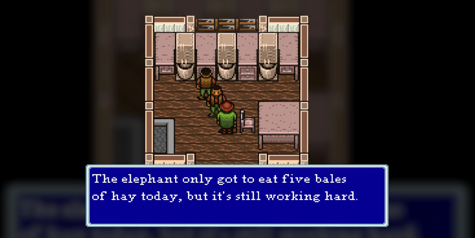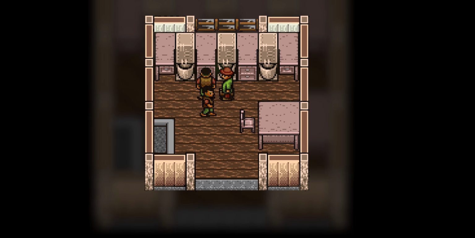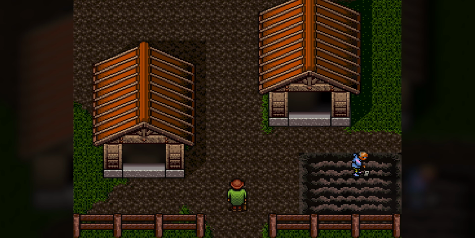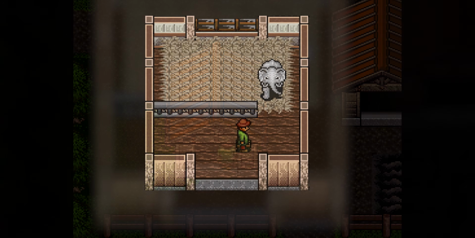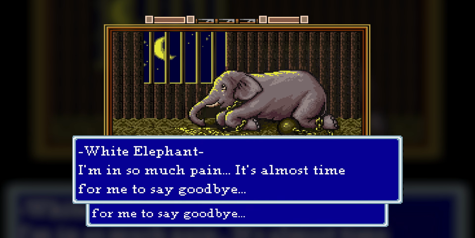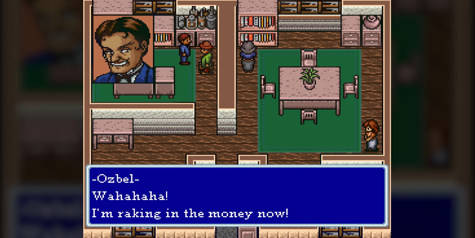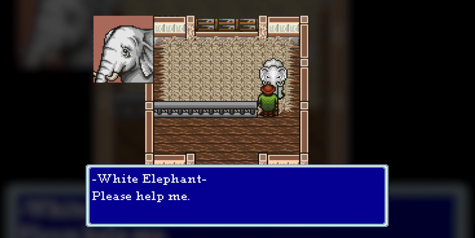Osbel's human workers and family members are feeling bad for the elephant, but don't know what to do. We leave town, 7 days pass, and return at night to find the white elephant in a horrifying condition. Worked to the bone and suffering horribly, the white elephant feels that he is near death. Osbel laughs gleefully at the money being raked in. Now the white elephant begs us for help.